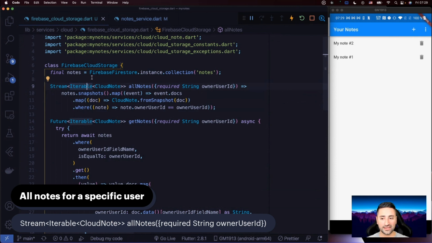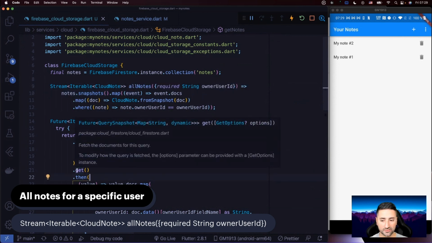The get one literally takes a snapshot at that point in time and returns it to you. But if you want to be updated about all the changes live as they're happening to your data in the notes collection, then you need to subscribe to this snapshots. That's what we're doing. So that's that first part with snapshots. We're literally saying that we want to see all the changes as they're happening live. Then it says, okay, I will give you all the changes that are happening live, and that comes inside a query snapshot.